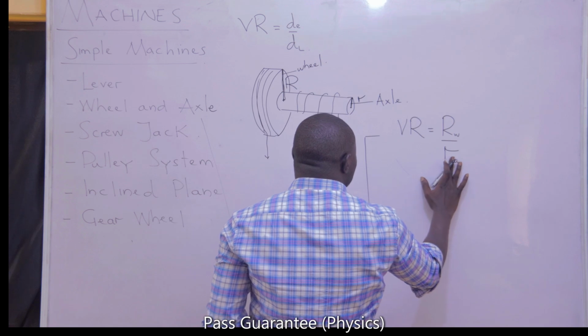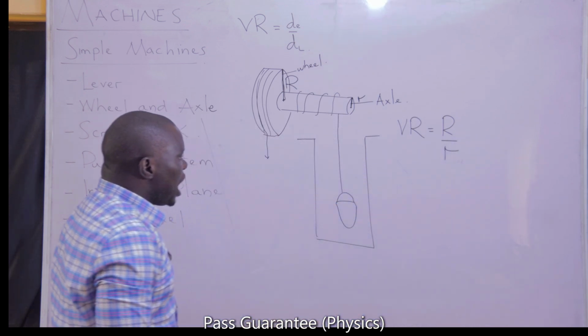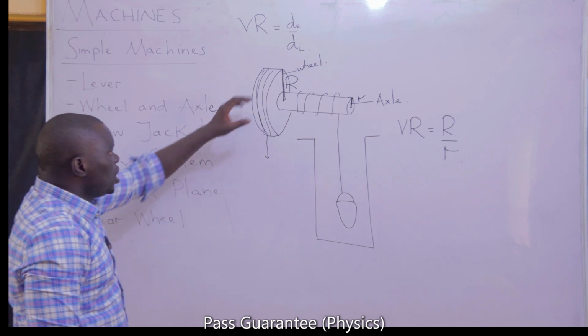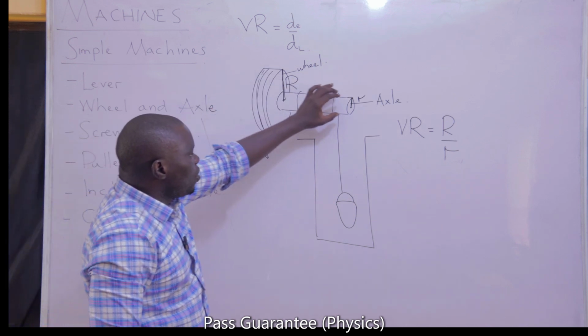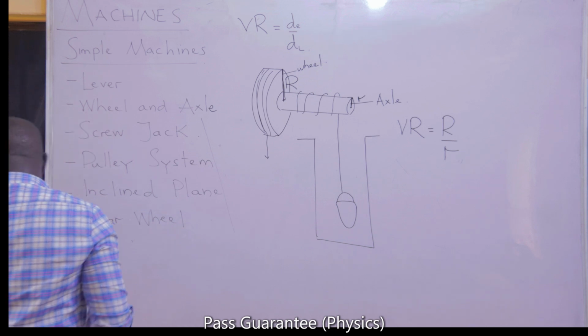I don't even need to differentiate them using R and W, A and W. The big R stands for the radius of the wheel, and the small r stands for the radius of the axle. So that's the velocity ratio of a wheel and axle.